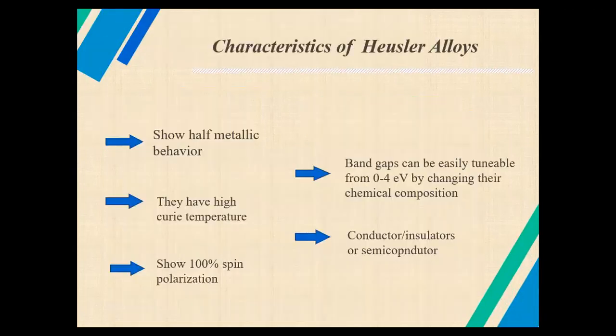A half metal is any substance that acts as a conductor to electrons of one spin orientation, but as an insulator or semiconductor to those of the opposite orientation. Curie point, also called Curie temperature, is the temperature at which certain magnetic materials undergo a sharp change in their magnetic properties, about 570 degrees centigrade. Spin polarization is the degree to which the intrinsic angular momentum of elementary particles is aligned with a given direction.